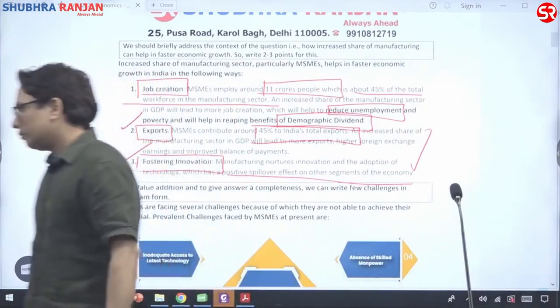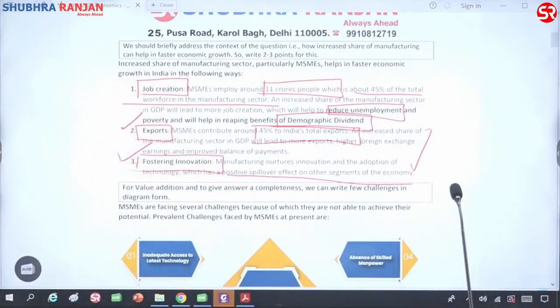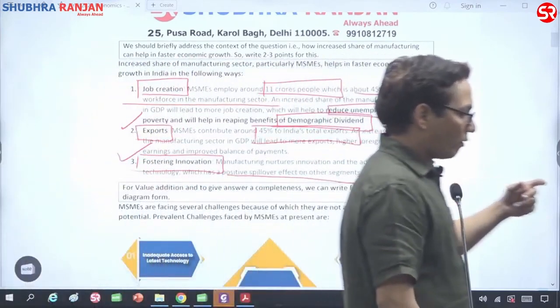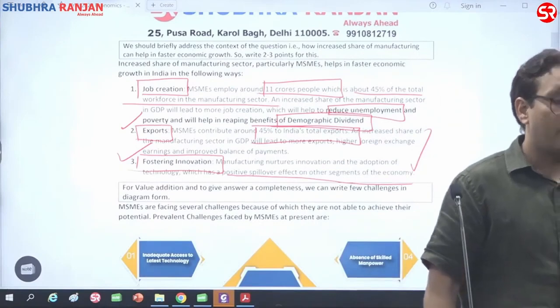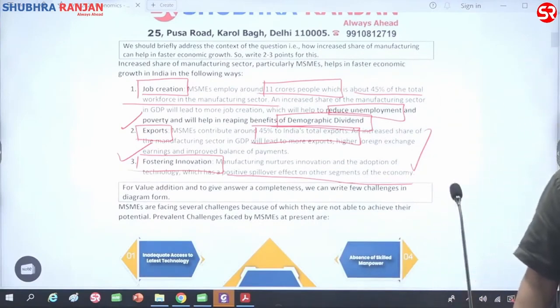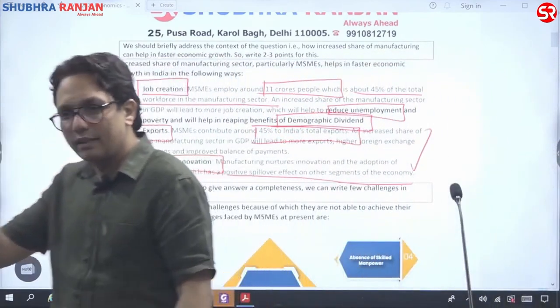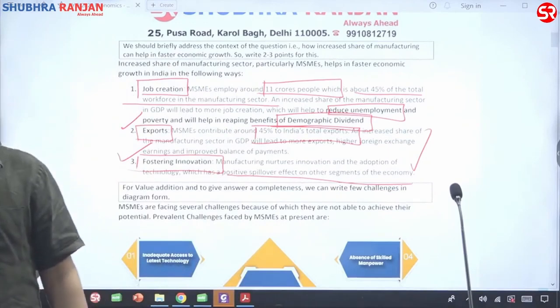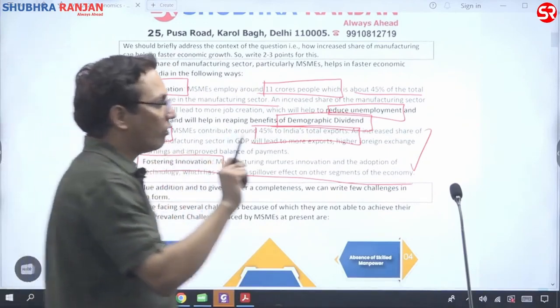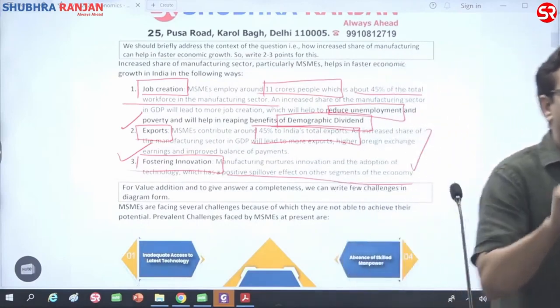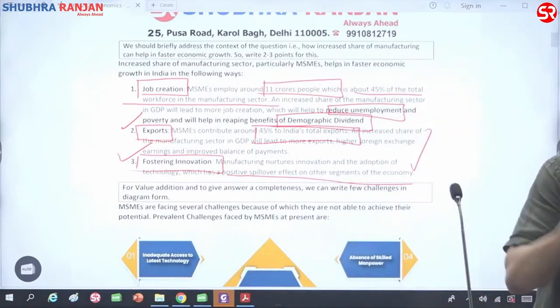So now the first part is we have told how MSMEs can contribute to economic growth. But the question says, how can they do it? It means they are not doing it. That's what the question is, right? So now there has to be a connecting sentence, that though MSMEs have huge advantages to the economy, they are not able to fully reap their potential because of certain challenges.